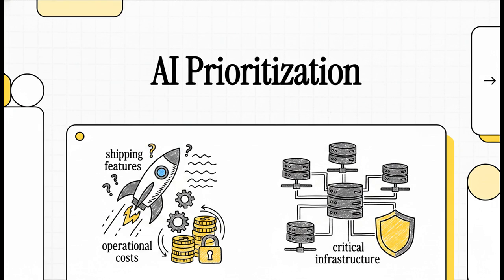We're going to shift your mindset away from just shipping traditional software features and really focus in detail on how to mathematically manage uncertainty, balance those massive operational costs, and prioritize the invisible infrastructure that actually makes AI work in the real world. Let's get into it.